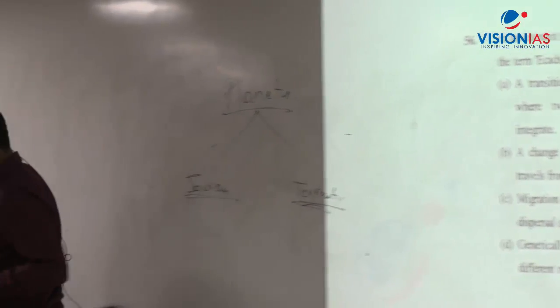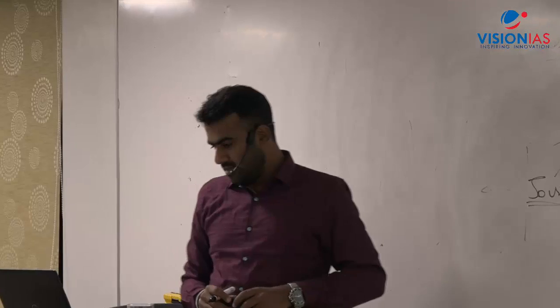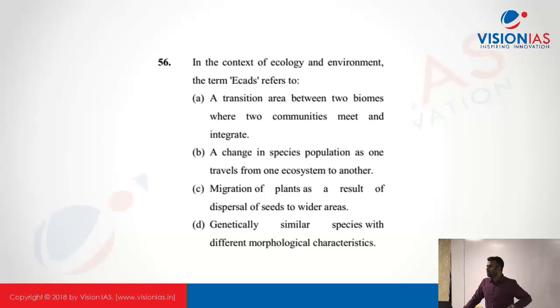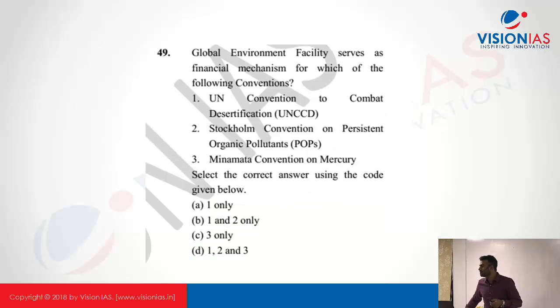What is ACATS? Huh? Can you come again? The answer is D. All the 3 are there. In addition to this, we have UNFCCC and UNCBD.